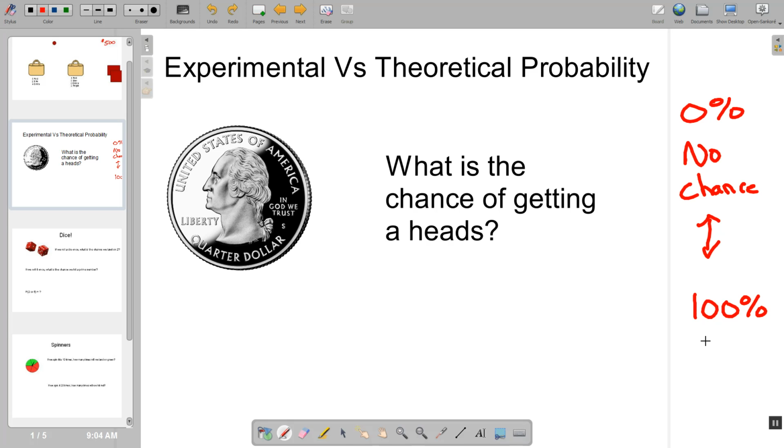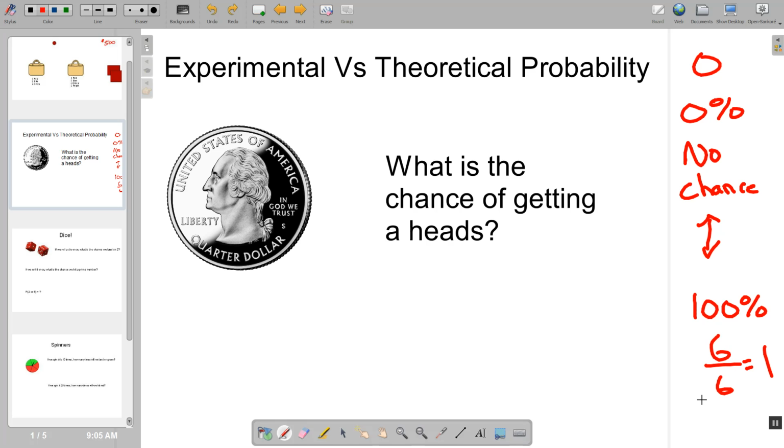If something is 100% likely, it is absolutely going to happen. So Mr. Schmidt would say the probability of Mr. Schmidt being cool is 100% because it's absolutely going to happen. Now, the thing about probability is you can't be above 100% and you can't be below 0%. Anything in between is going to be written as a decimal or a fraction or a percentage. You can use any of them. Remembering that if we think about fractions, 0% is 0 over anything, where 100% would be like 6 over 6 or 8 over 8 or just the number 1.